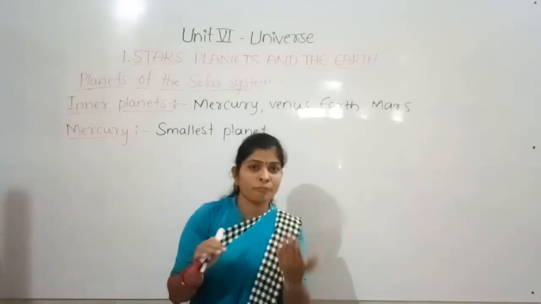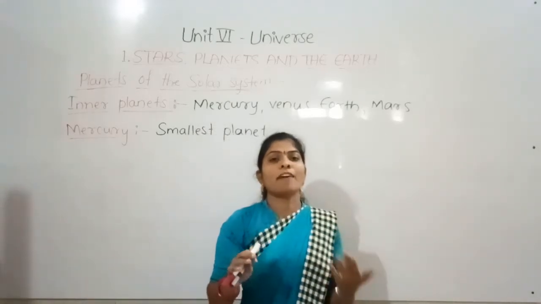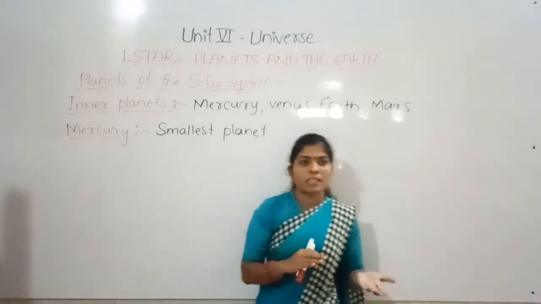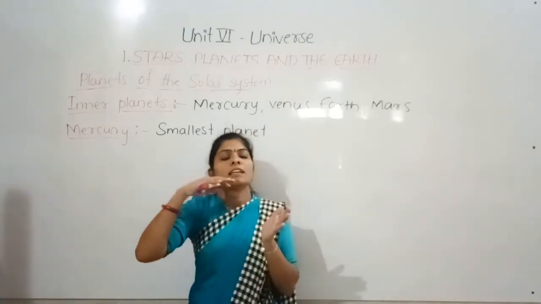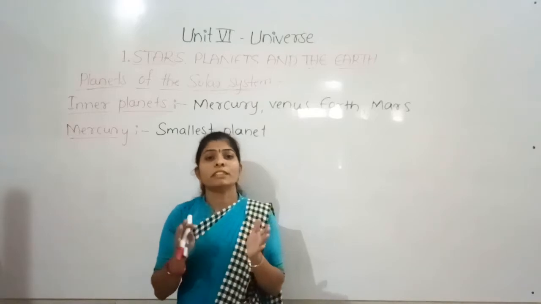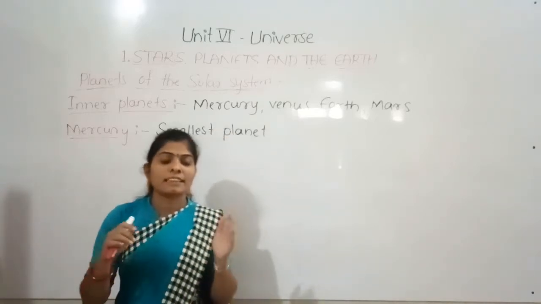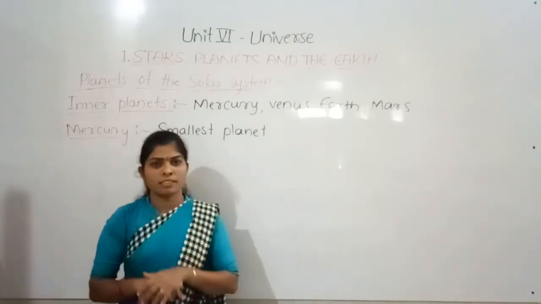The phase which is facing towards the sun has more temperature, and the phase which is away from the sun, which is not getting sunlight, will be the coldest one.